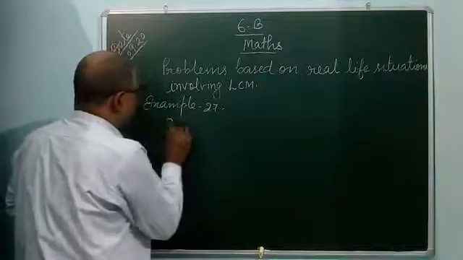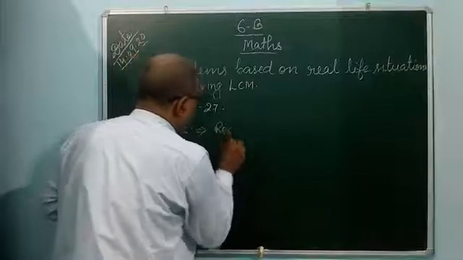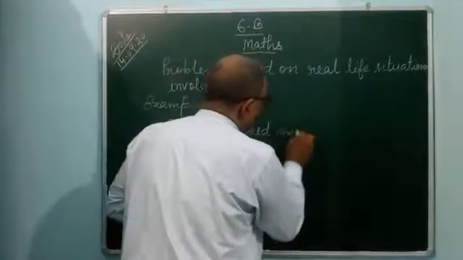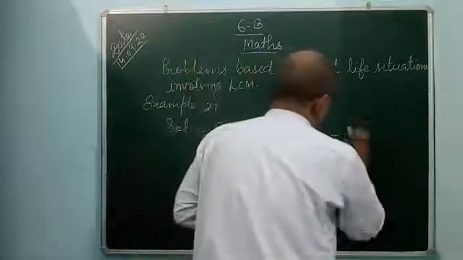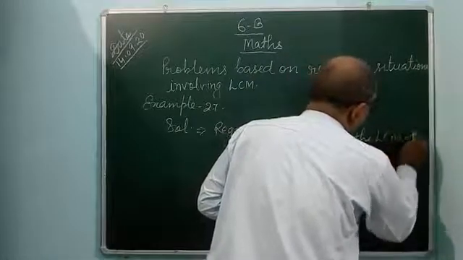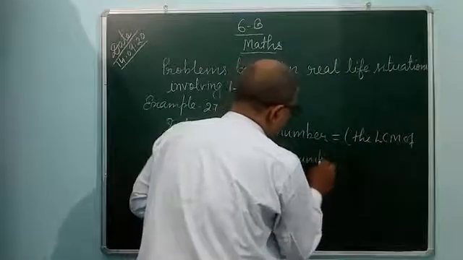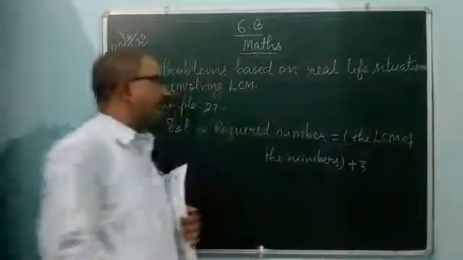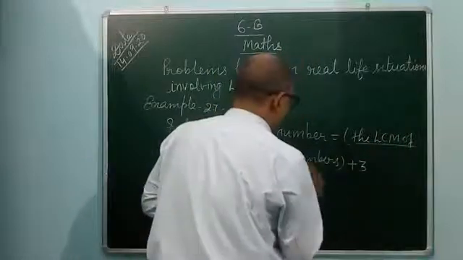What is the solution? Required number is equal to the LCM of the numbers plus 3. The LCM of the numbers plus 3. Firstly, find out the LCM of the numbers.